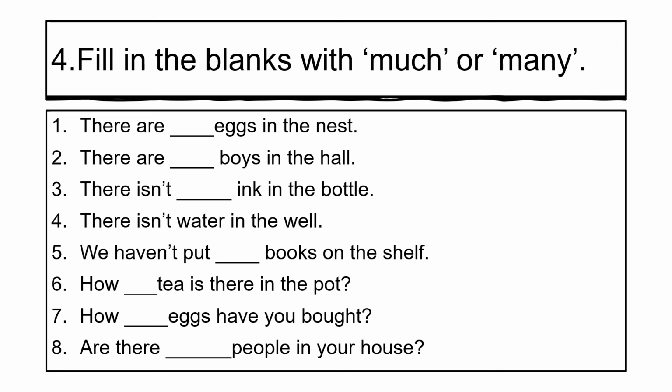For example, number one, there are eggs in the nest. What is the noun given here? Eggs, telur. Can you count eggs or not? Yes, you can count. So if you can count, which determiner will be used here? Much or many? Yes, of course, many eggs. There are many eggs in the nest. For the rest of the exercise, number two to number eight, I want you to do on your own.